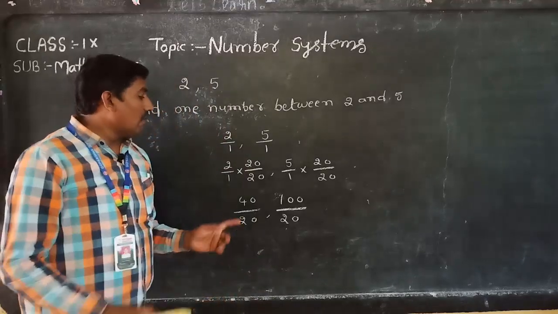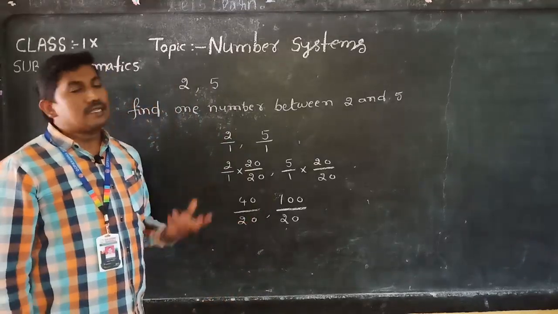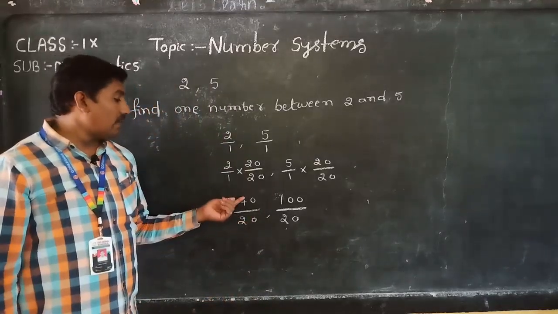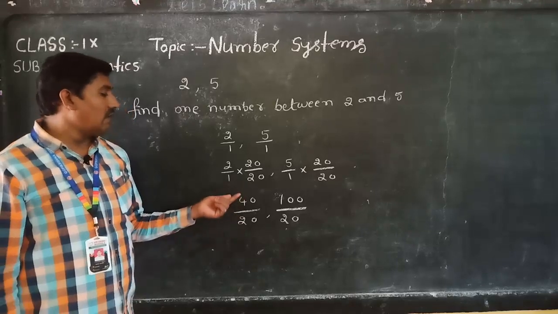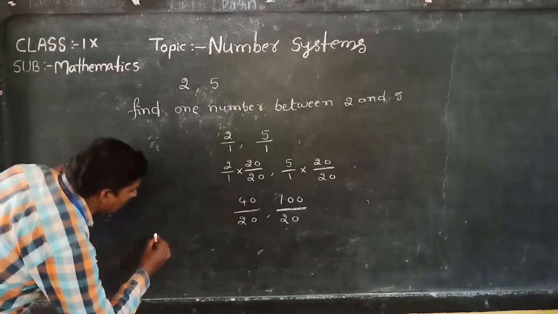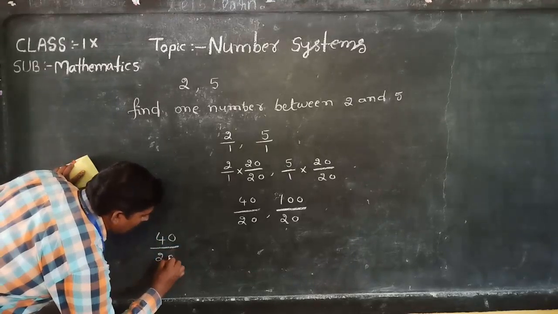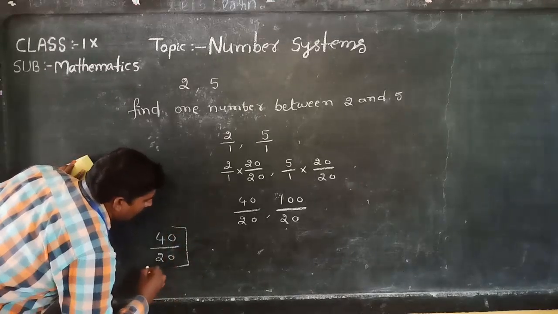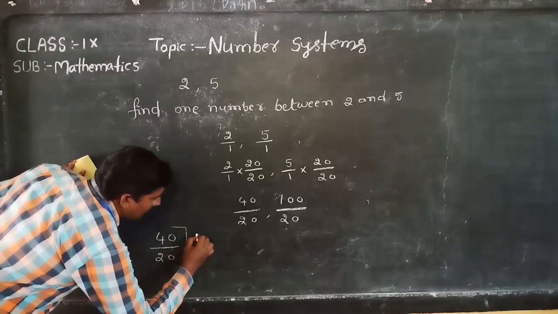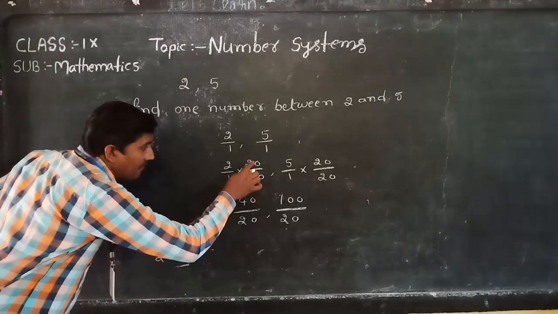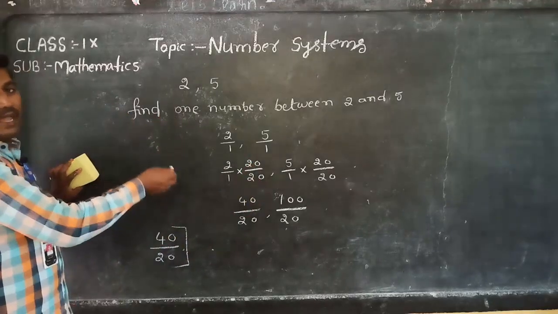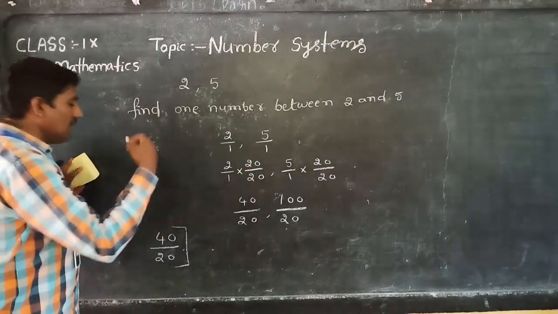In between 40 and 100, how many numbers are possible? See, 41 by 20, 42 by 20, 43 by 20. How many numbers are possible? So many numbers are possible. If we want still more numbers, we will multiply here, in the place of 20 by 20, 50 by 50 or 100 by 100 or 1000 by 1000. Any number is possible.